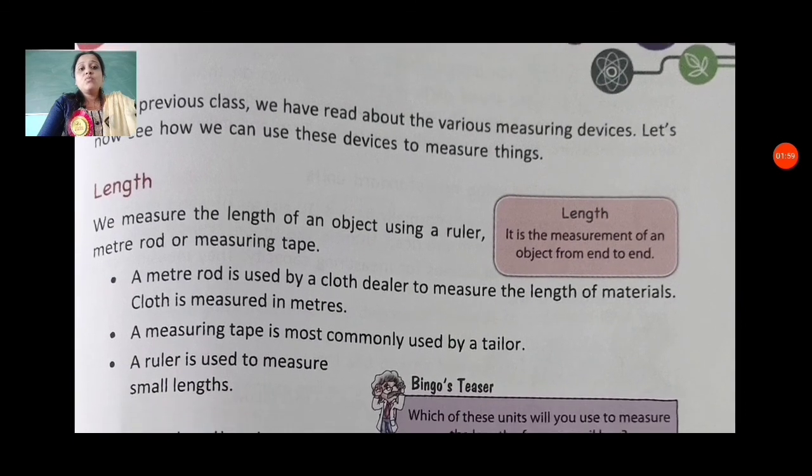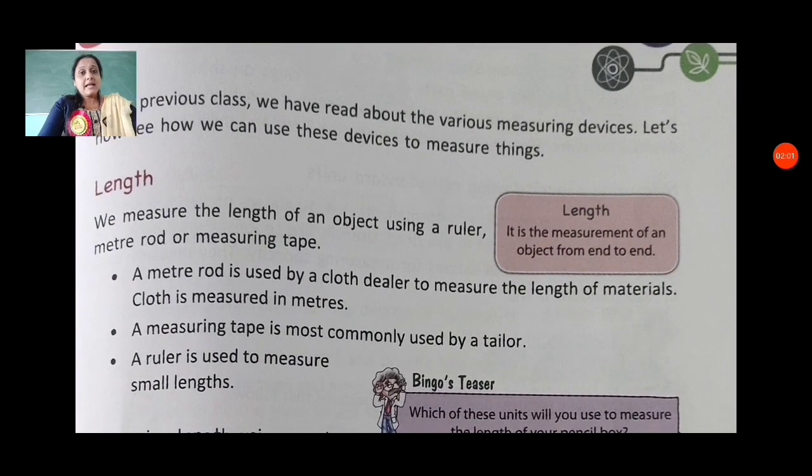A measuring tape is most commonly used by a tailor. A tailor always uses a measuring tape to measure the human body. A ruler is used to measure small lengths.